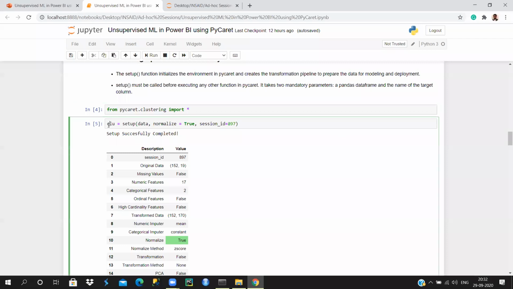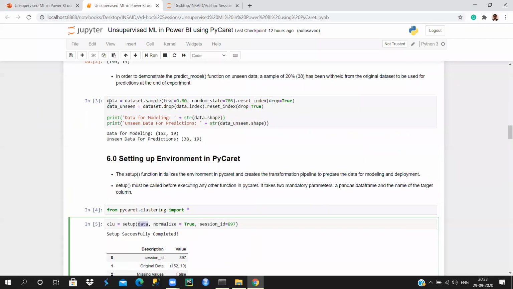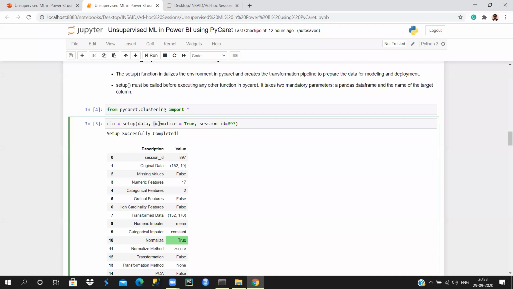And now you want to set up your data. The setup function is basically to set up your data and understand whether you have missing values. All the pre-processing stuff will be done in this particular setup function. For that you need to give your data first, which here we define as data, which is 80% of our total data set, and then we're going to normalize our data set.